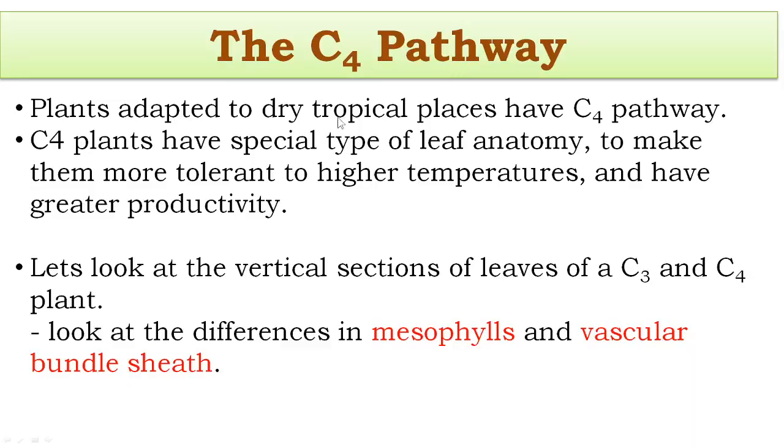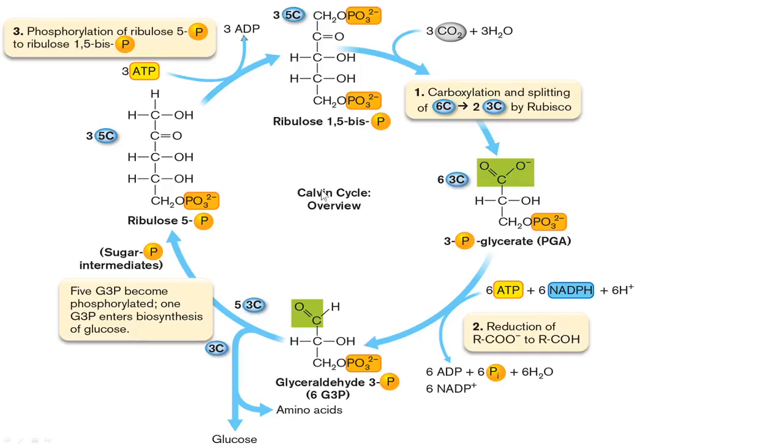C3 pathway, Calvin cycle: when you go to colleges, you will study about the molecular structure of all these intermediate metabolites.